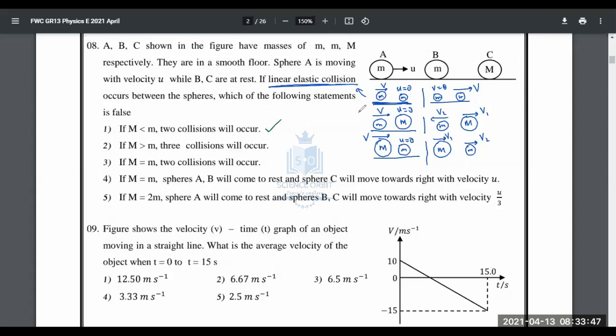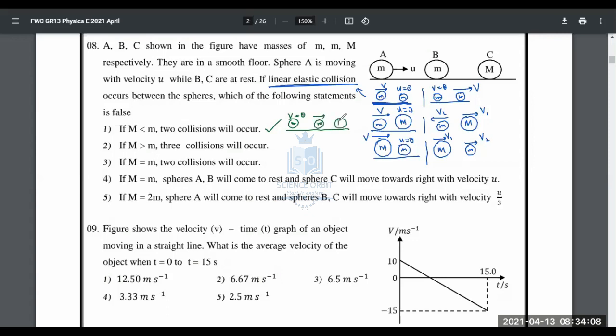I can't draw for everything. Do you want me to draw or what? Okay, let's do it this way. Now I'll just draw what it will look like after the collisions are over. After two collisions, A will be at rest and B will be moving.